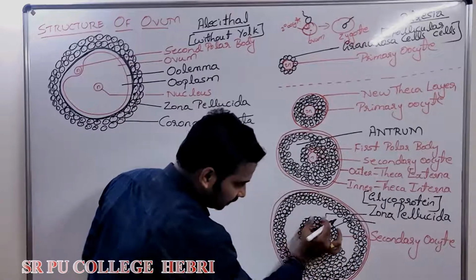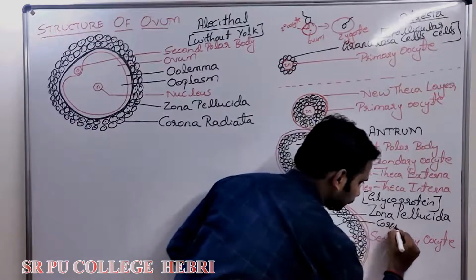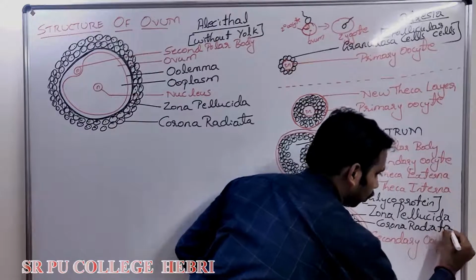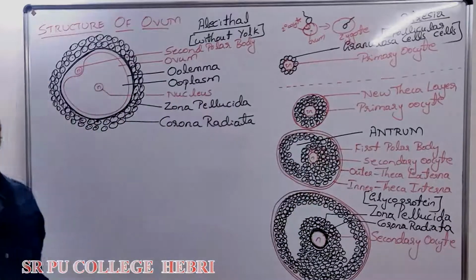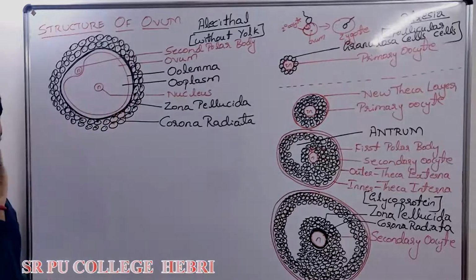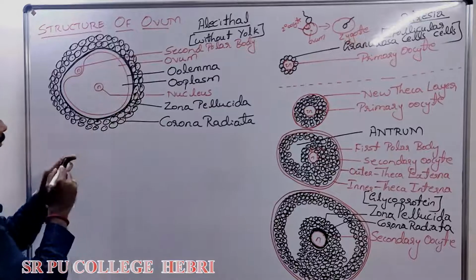Yes. Can you see? These granulosa cells which are in contact with what? Zona pellucida are called what? Corona radiata. Note down the meaning of corona radiata. They are still present over the ovum for the purpose of what? Nourishment. This is the entire structure of the ovum.